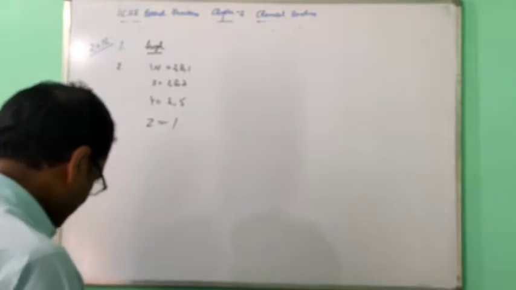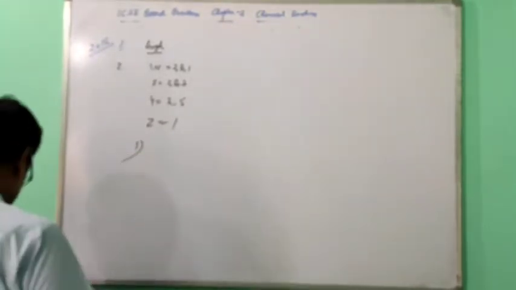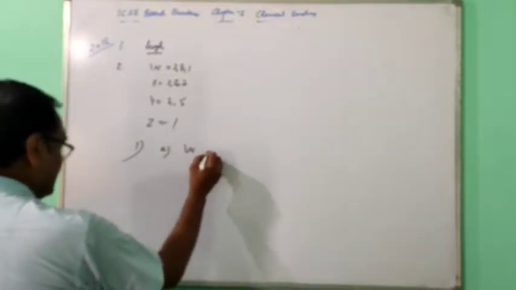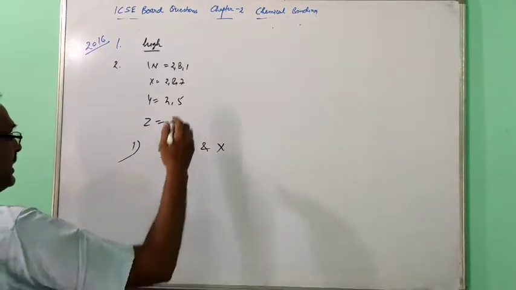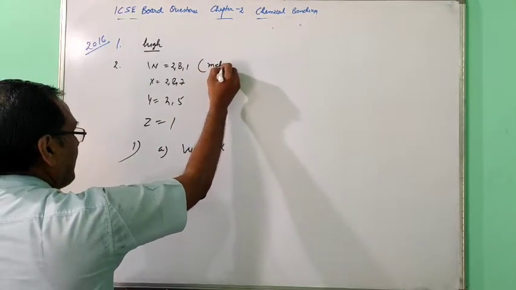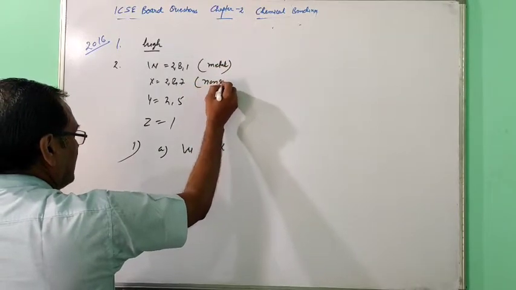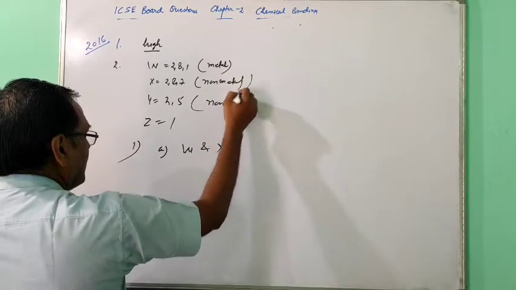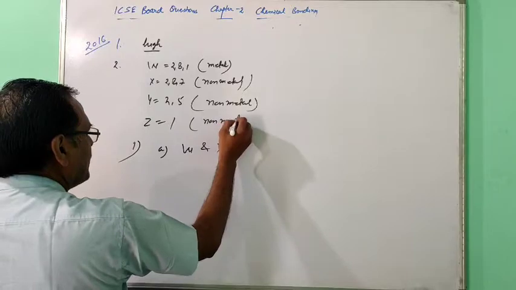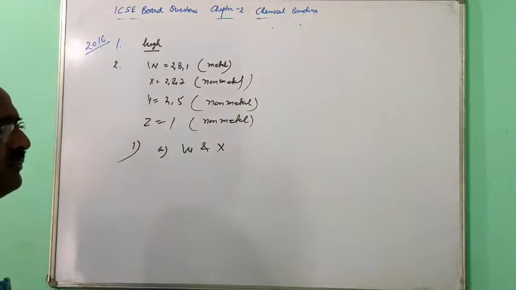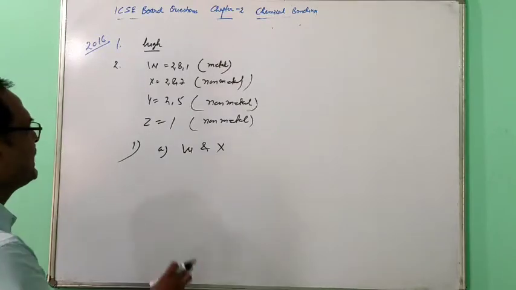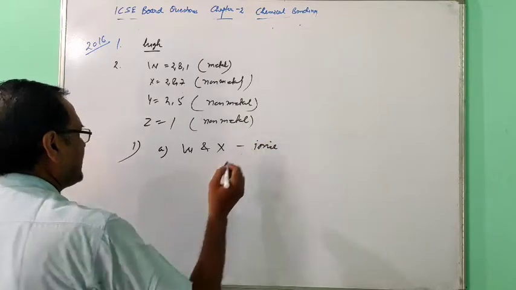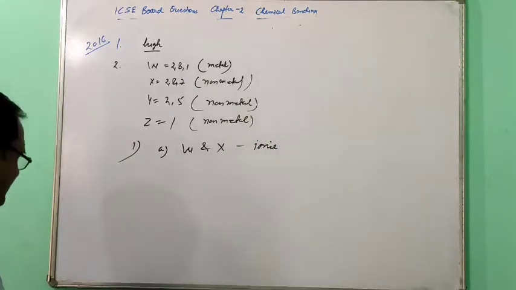This first question asks the type of the bond formed between W and X. Just to see, W is metal, that is non-metal, this also non-metal, this also non-metal. In combining, if one is metal and one is non-metal, ionic will be there. So W is metal and X is non-metal, so the bond will be ionic. This is 2016.